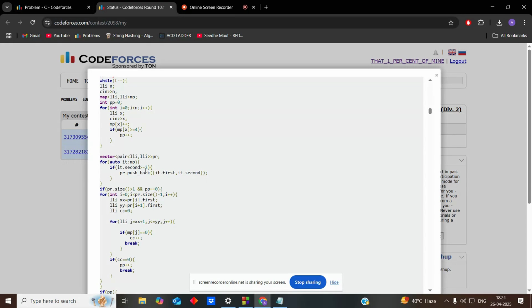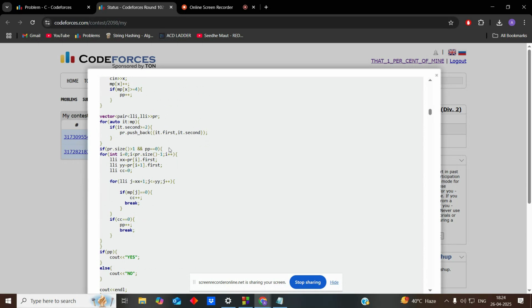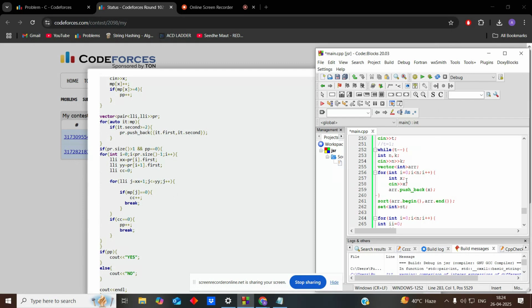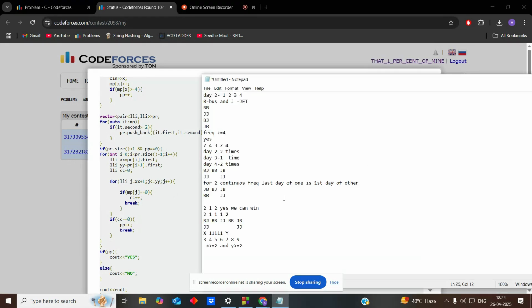So what I did is I created a pair, and in that pair I stored all the values whose frequency is 2 or more. So from the map we can get all the values whose frequency is at least 2. Suppose the values in the vector of pairs are 3, 12, and 16.